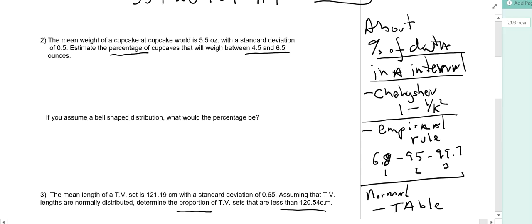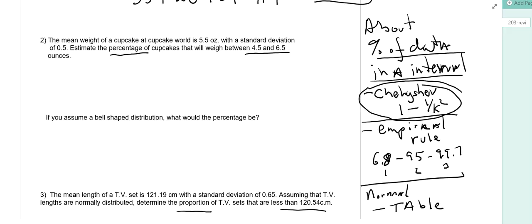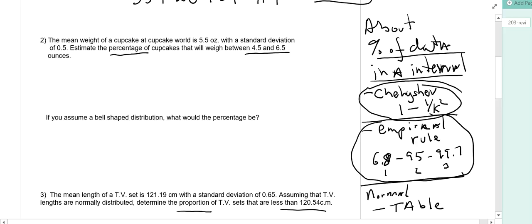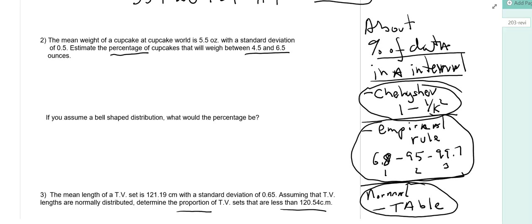That means the table, correct? So when we're asking questions about the percentage of data in an interval, if we say nothing about how it's distributed, we work with Chebyshev's formula. If we are told the distribution is bell-shaped, the empirical rule. If we're told the distribution is normal, we're going to get to the table, subtracting the mean and dividing by the standard deviation. That's how you get to the table. So keep in mind, whenever the question is about the probability, percentage, or proportion of data in an interval, you have 3 options here. Let's get working.